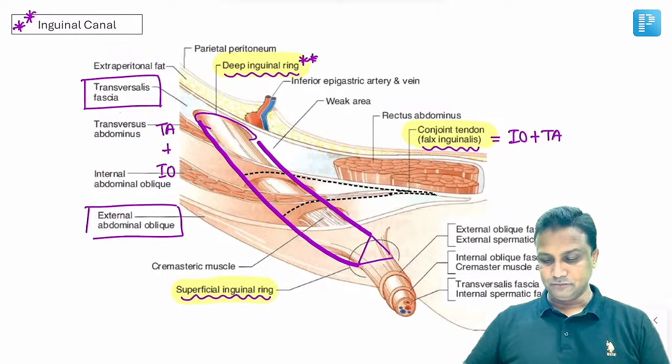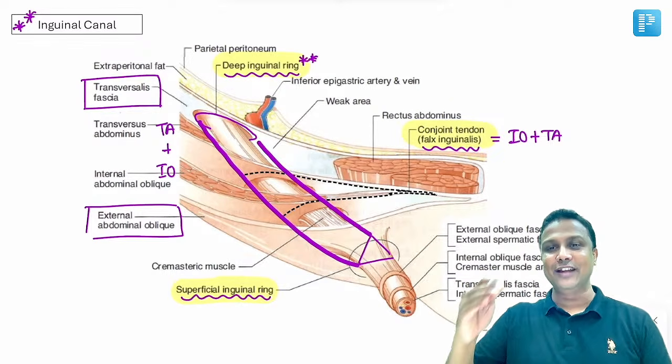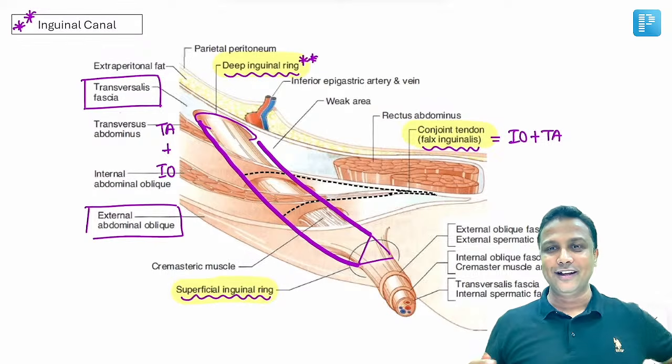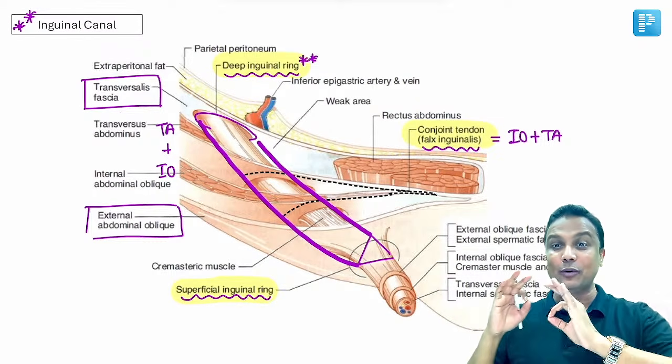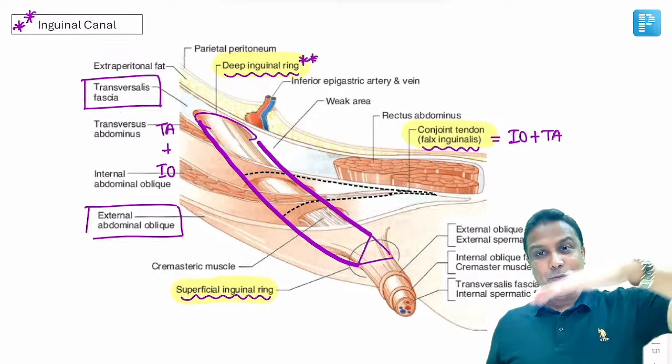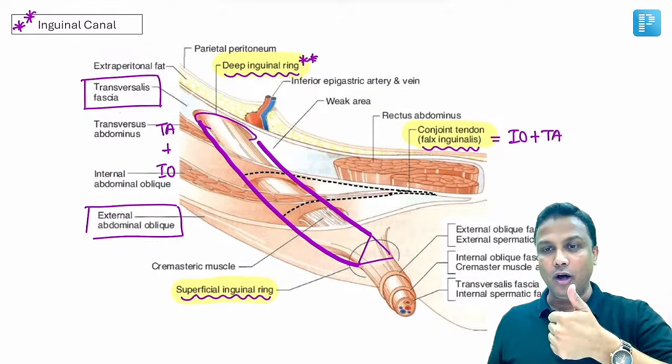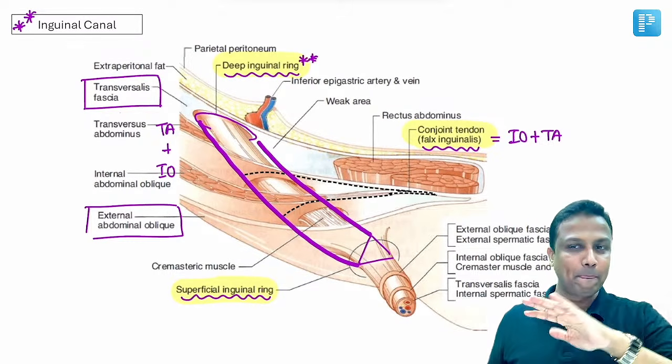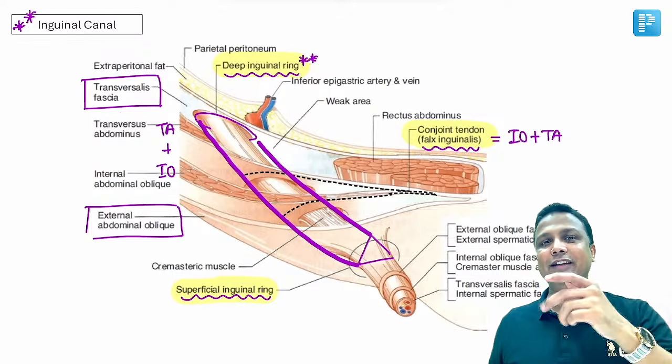Superiorly, you can clearly see there internal oblique and transverse abdominis is going above the inguinal canal. No need to mug about it at all. Just remember this diagram in your mind. You will be able to answer that one. So what do you have superiorly there? You'll be having the internal oblique plus transverse abdominis. And below the inguinal canal, you'll be having inguinal ligament.